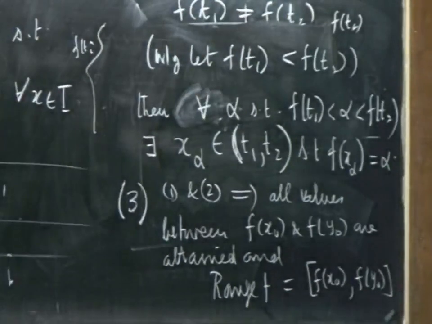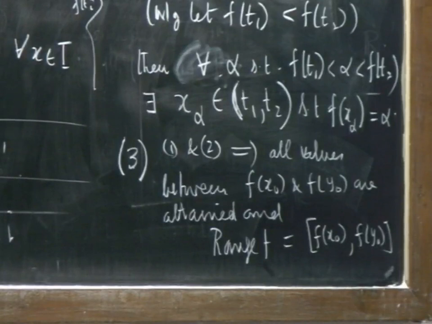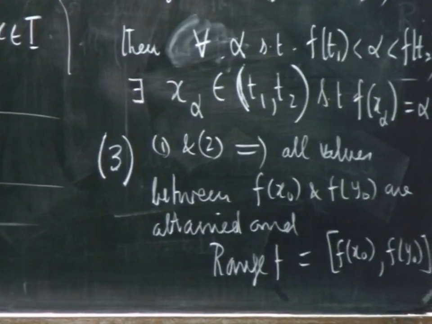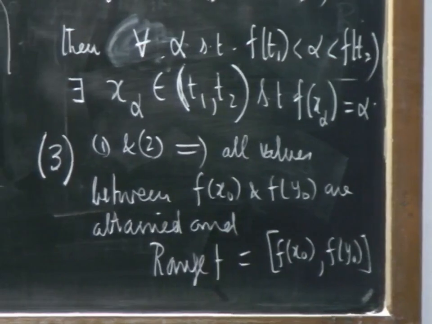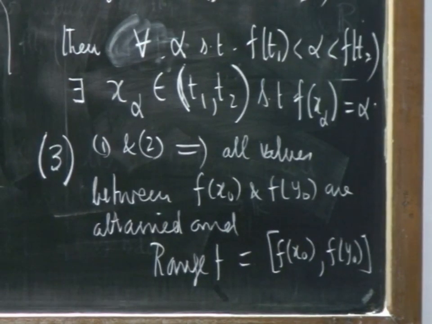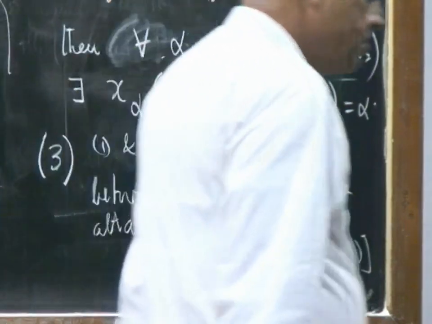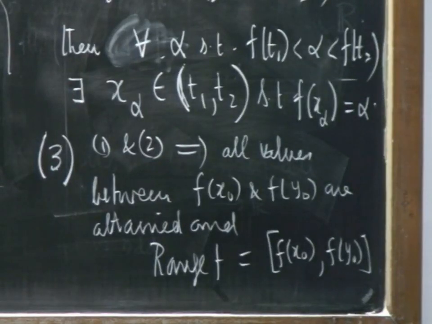That's one point I will use. Suppose at some point the value is positive.